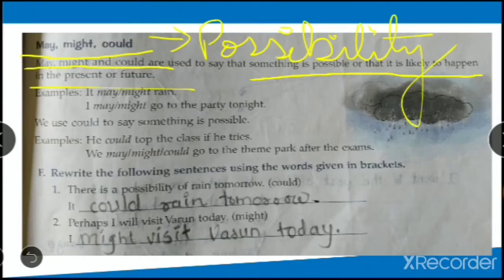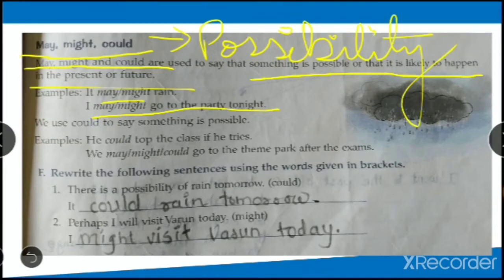Okay, it may or might rain. I may or might go to the party tonight. It is about present that you are going to talk. Seeing the weather, what can we say? It may rain, right? Okay. So something that has possibility, okay, it's possible to do something, you use may or might.